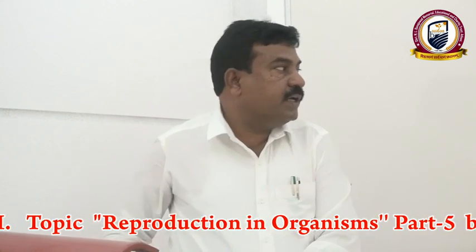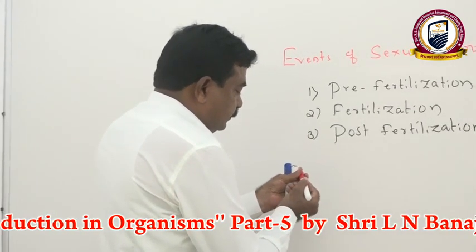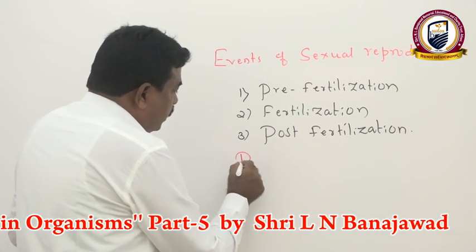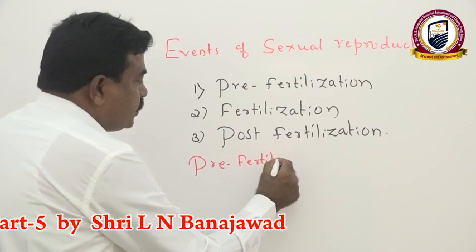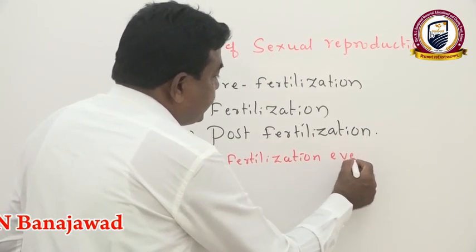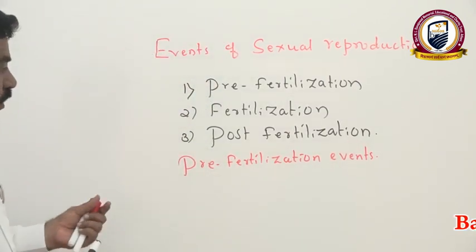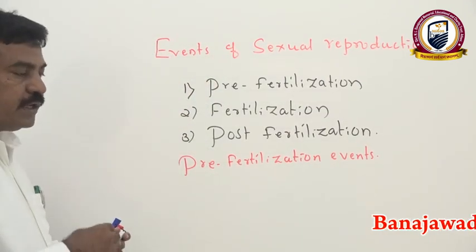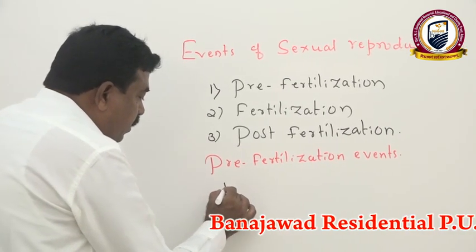Here, first we consider pre-fertilization events. In pre-fertilization events, first we make small units. Generally the mistake we make is that we consider one term as a single unit, but there are plenty of sub-terms.